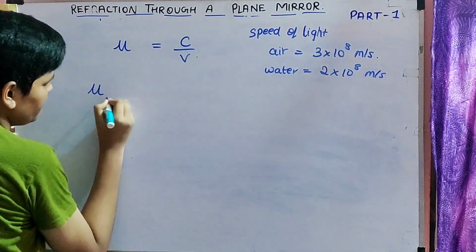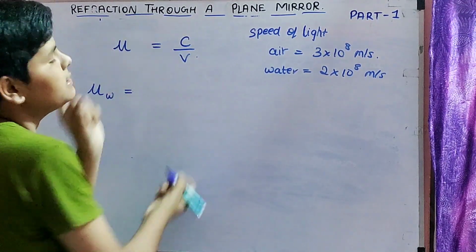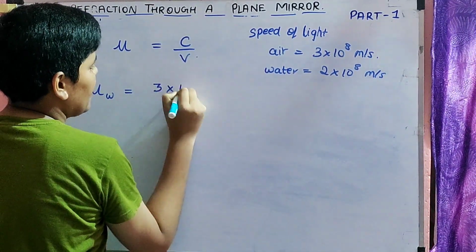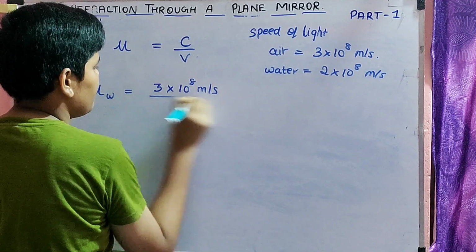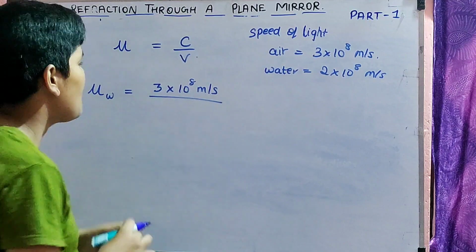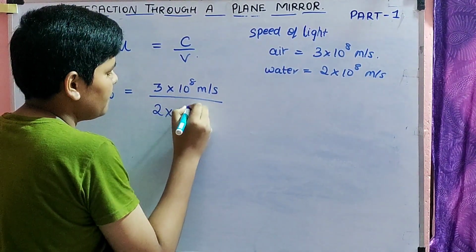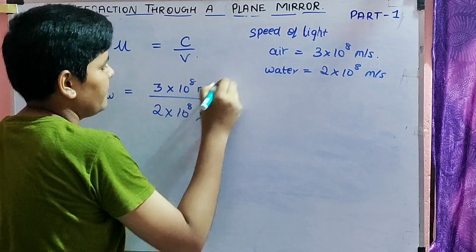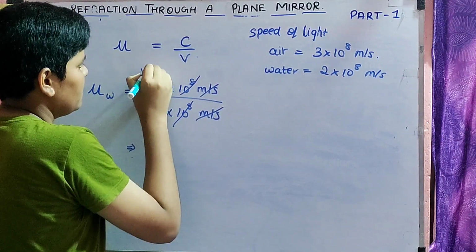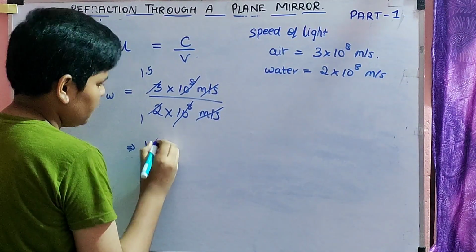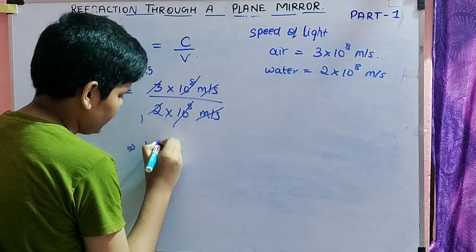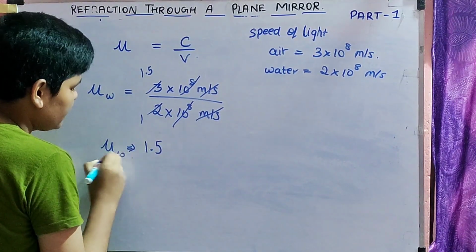we take like this: mu water, W, is equal to C by V. C is the velocity or speed of light in air. It is 3 into 10 power 8 meter per second. V is the velocity of light in that particular medium. Here, what is the particular medium? It is water. So in water, it is 2 into 10 power 8 meter per second. Meter per second cancel, 10 power 8 cancel. 3 by 2: 2 ones are 2, 1 balance, and then 0, 1.5. So mu of water is equal to 1.5.